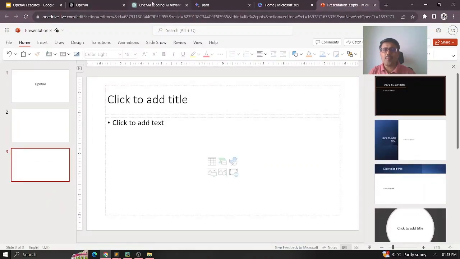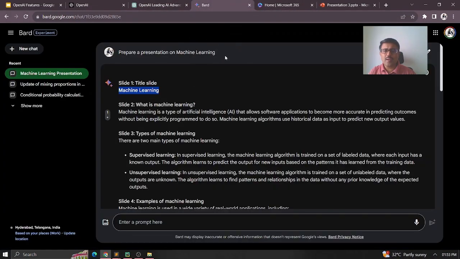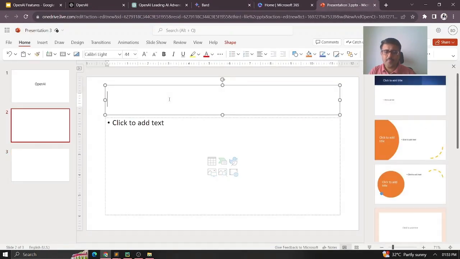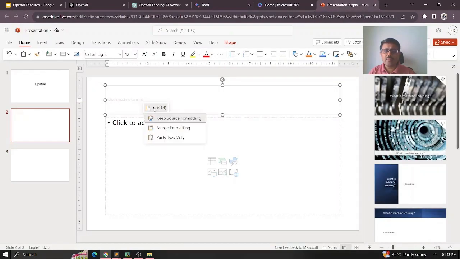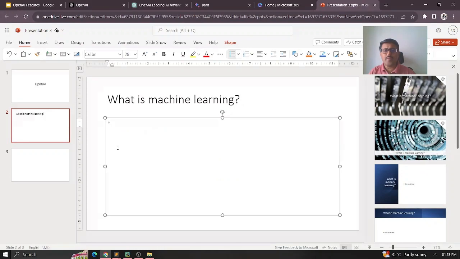So let me go to Bard, and the slide number two: what is machine learning? Maybe this is what I just copy, and then go to my slide and put a heading there. Likewise, I'll just be able to do that.